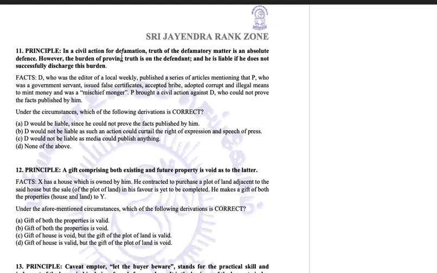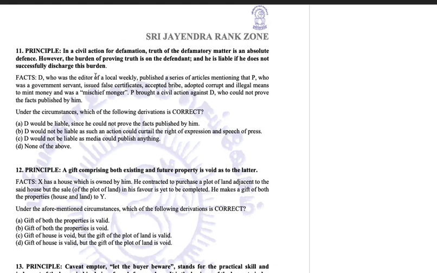Principle: in a civil action for defamation, truth of the defamatory matter is an absolute defense. Truth is an absolute defense. However, the burden of proving truth is on the defendant. Defendant means against whom a case has been filed, or a person who has defamed someone. Someone goes to the court against this person who has done some defamation, and this person becomes defendant, and he is liable if he does not successfully discharge this burden. Which burden? Burden of proving that whatever he is speaking is truth.